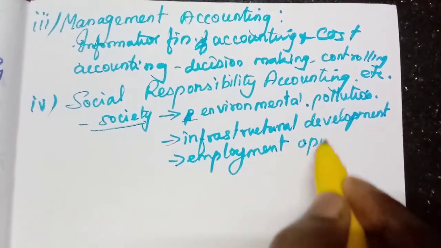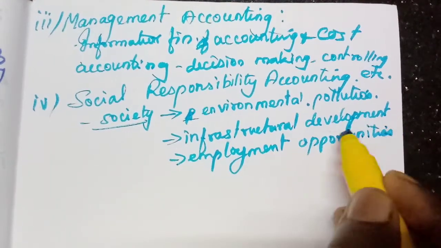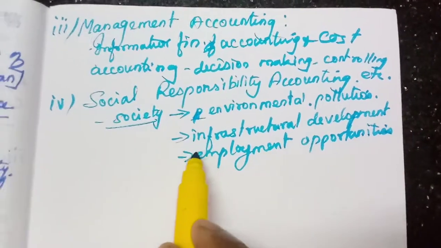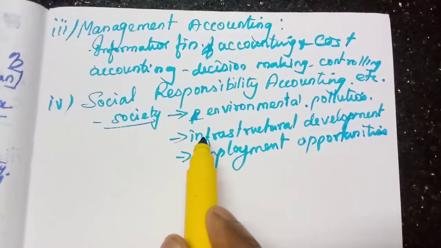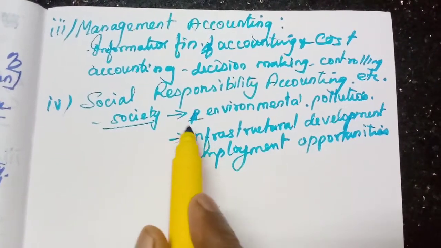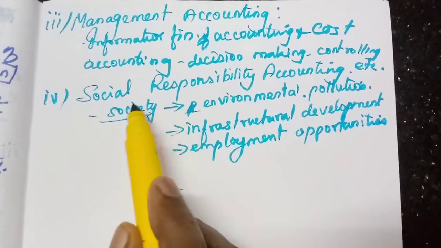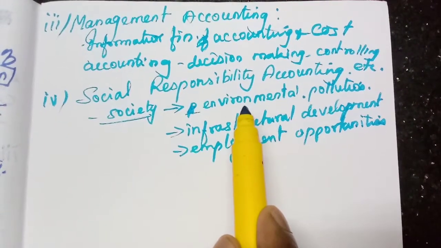These employment opportunities will be provided for the people who are around that institution. So all these need some investment of some amount as the expenditure. This will be done with the help of the social responsibility accounting.